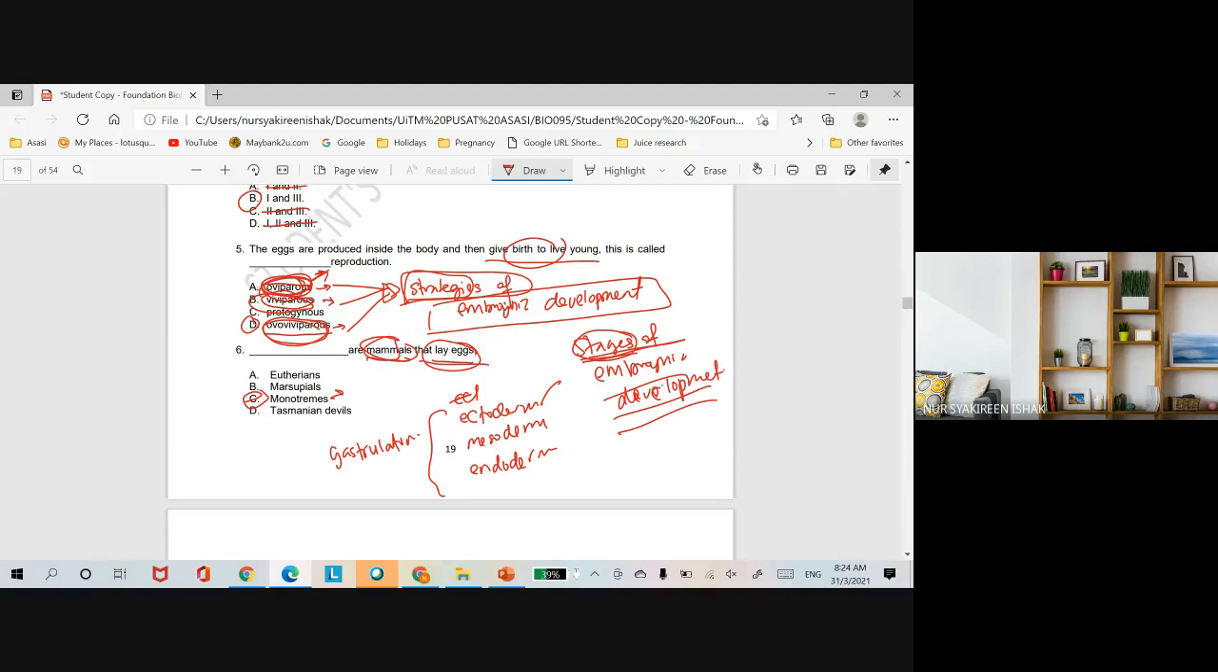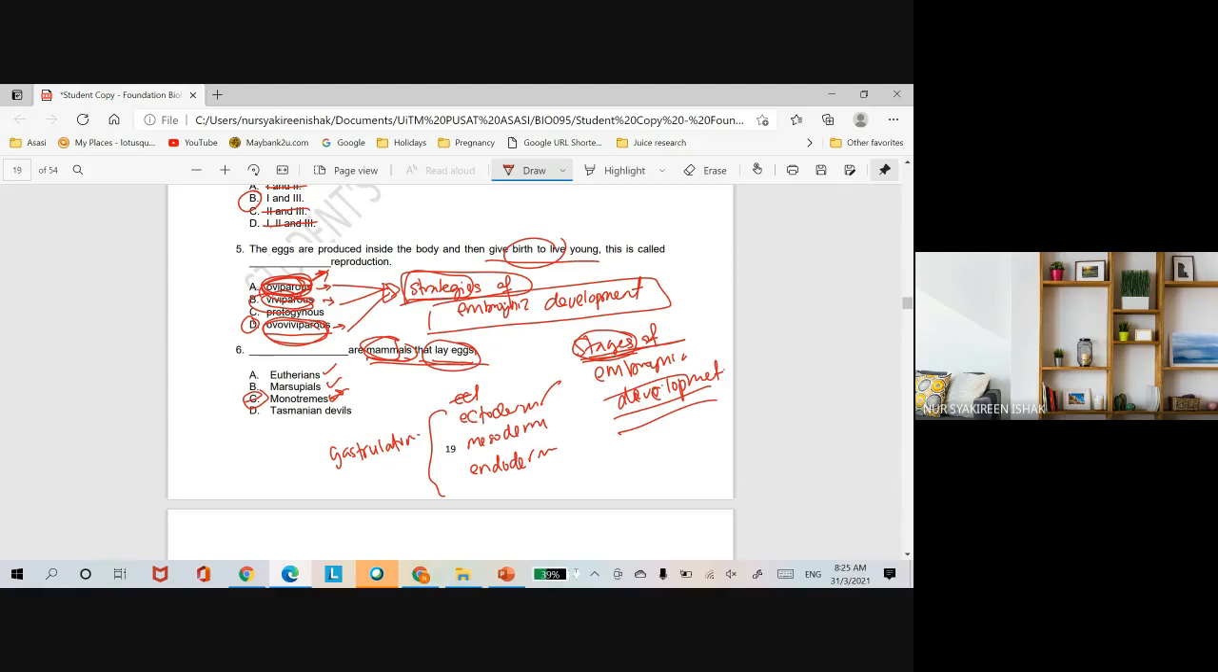So because they are mammals, the baby will depend on the milk produced by the mother. But the mother of the platypus or spiny anteaters, they don't have nipples. The milk just oozes out of the mother's ventral surface. Macam itulah. So eutherian, marsupial, monotremes are the different